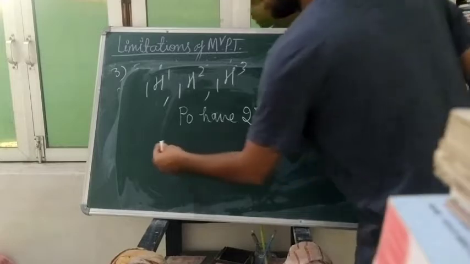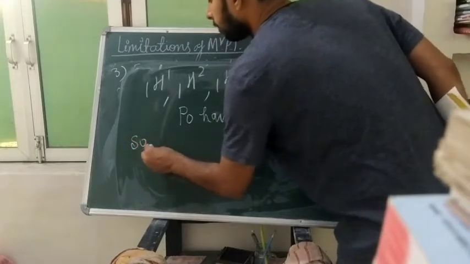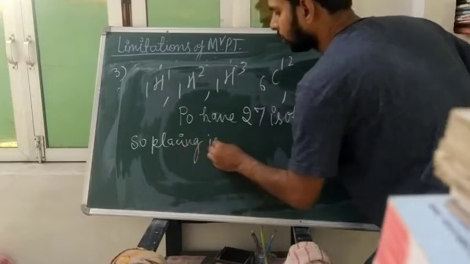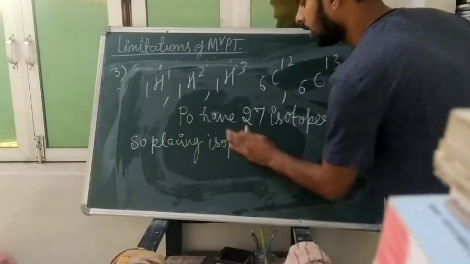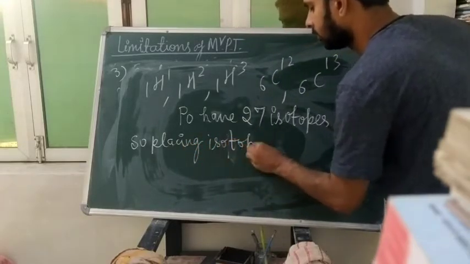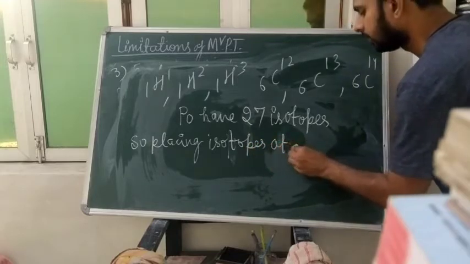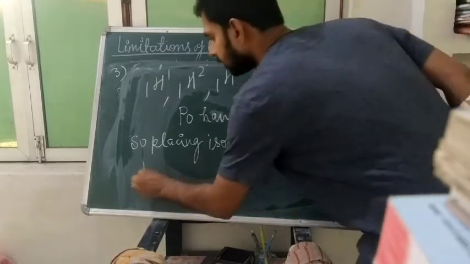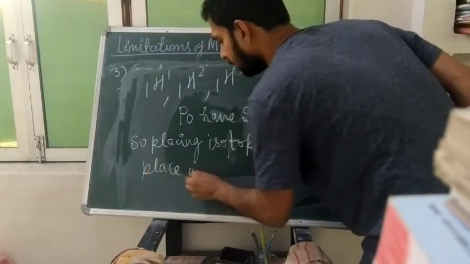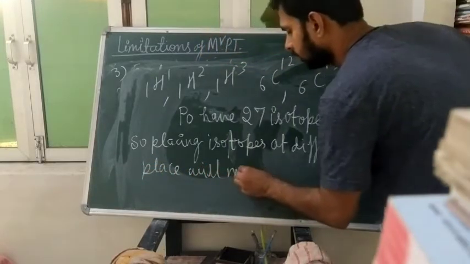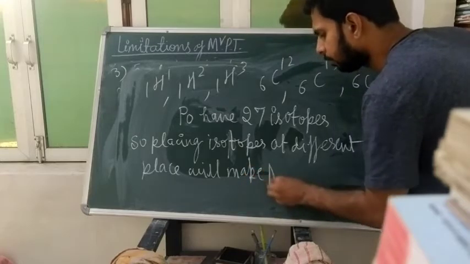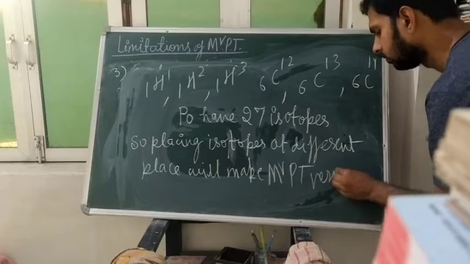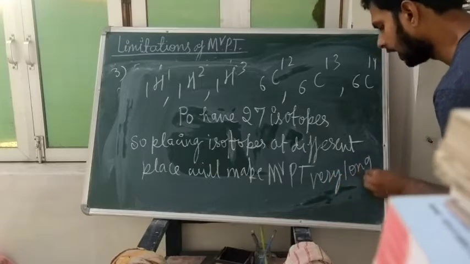So placing isotopes at different places would make the Mendeleev periodic table very long and complex.